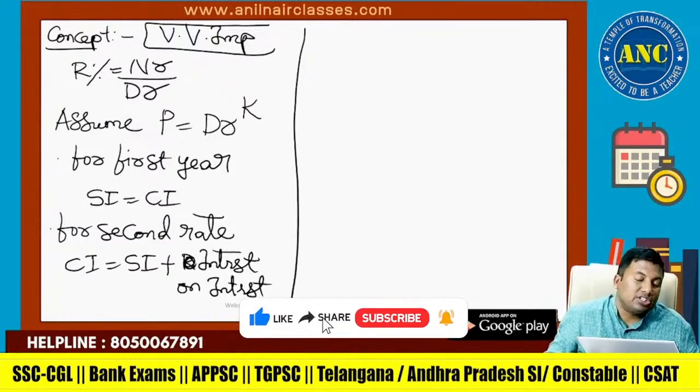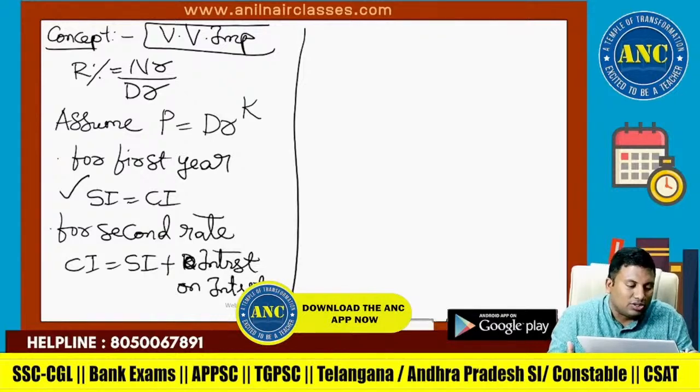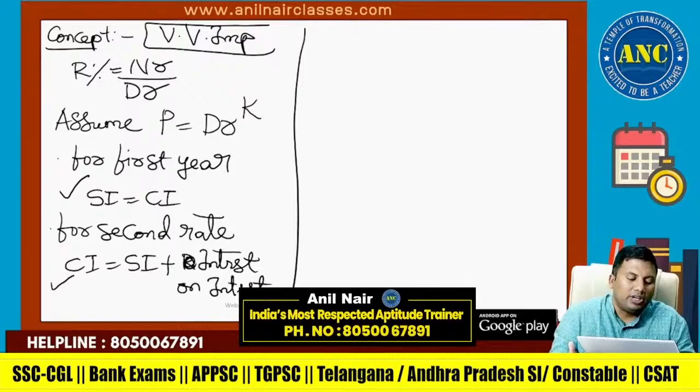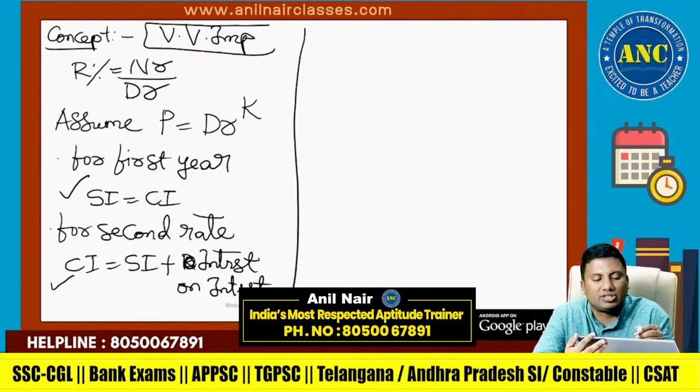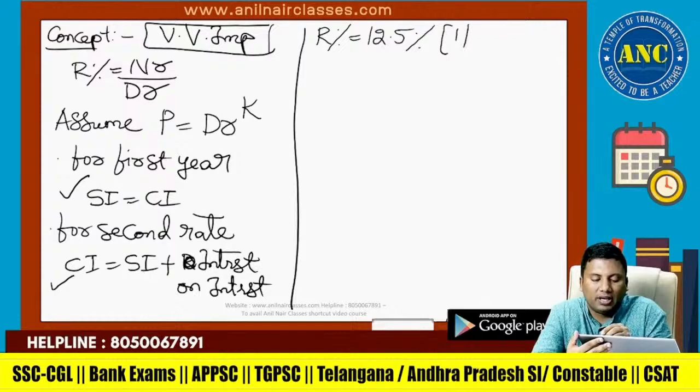R percentage is numerator by denominator. Assume principal as the denominator power k. For first year, SI is equivalent to CI. Second year, CI equivalent to SI plus interest on interest. Now see, R percentage is 12.5 percentage, which is 1 by 8.